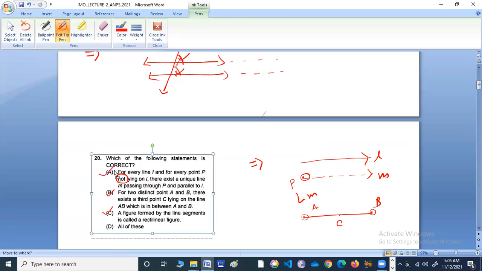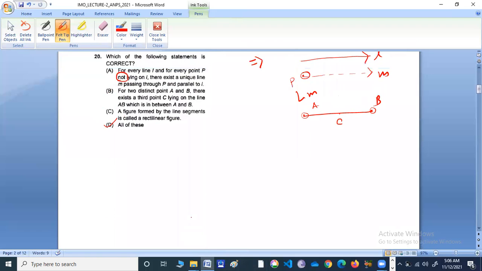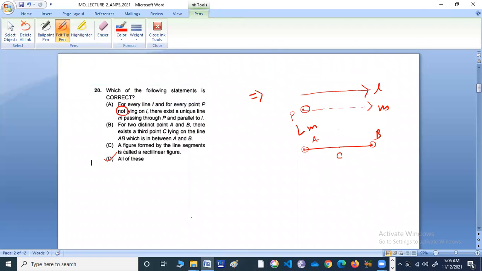So therefore, all of our statements are true. Therefore, right answer would be D. Okay. So we have completed this chapter then, Introduction to Euclid's Geometry. Let us move on to our next chapter, Lines and Angles.